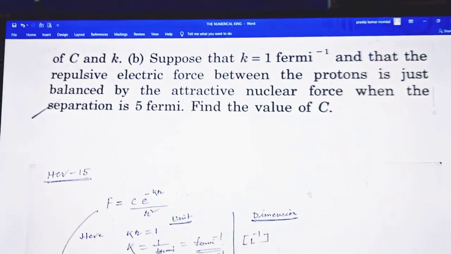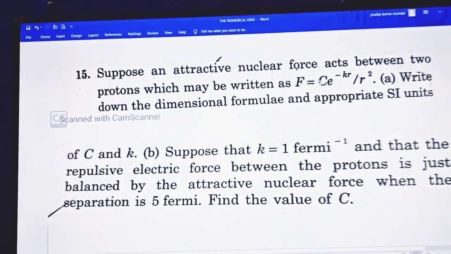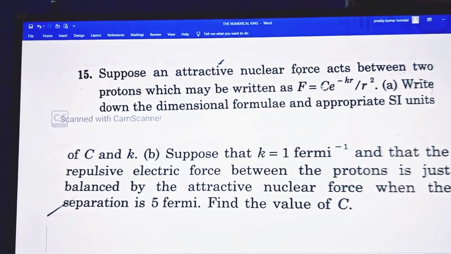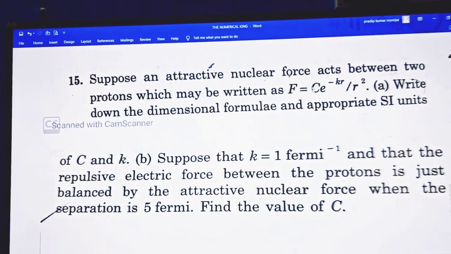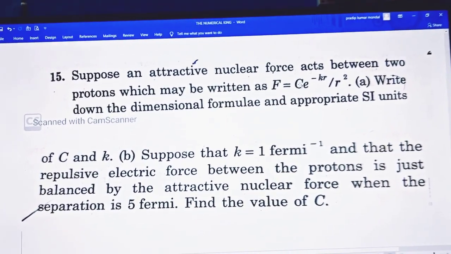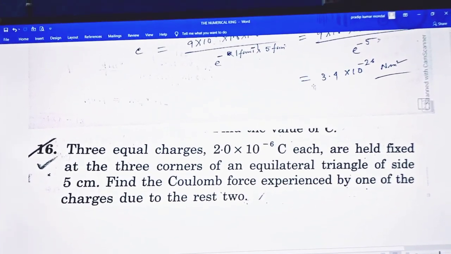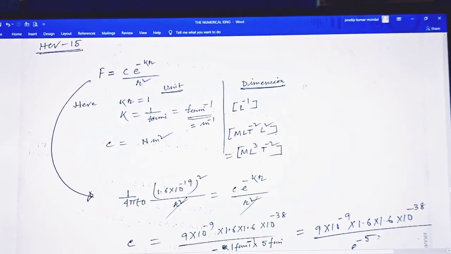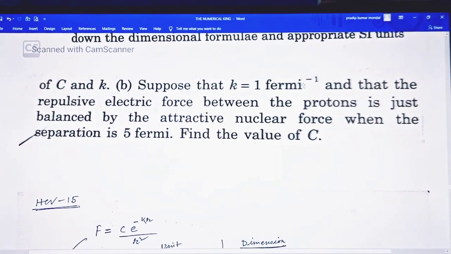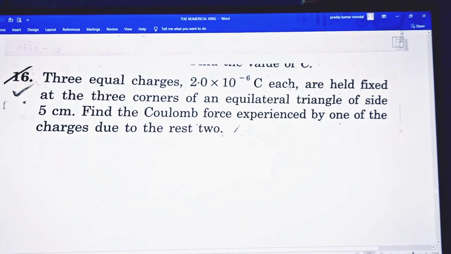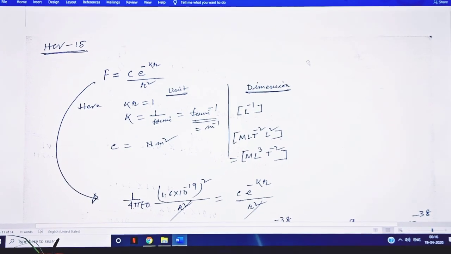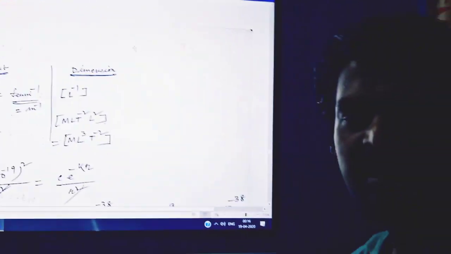So C is a proportionality constant, and in the attractive force, kappa is also a proportionality constant. So this power is 10 to the power minus 26, but in the attractive force this power is 10 to the power 9. This is the last question, and next day I will try the next numericals.